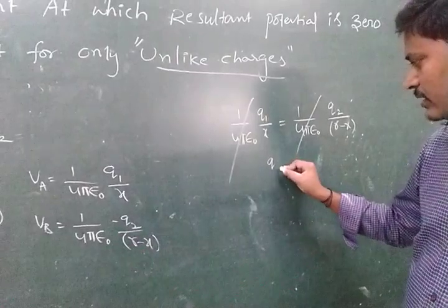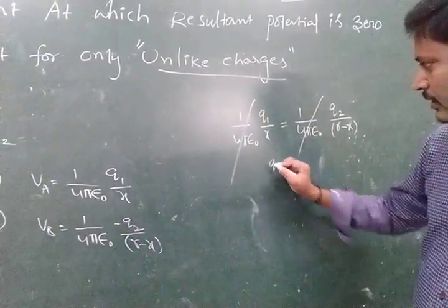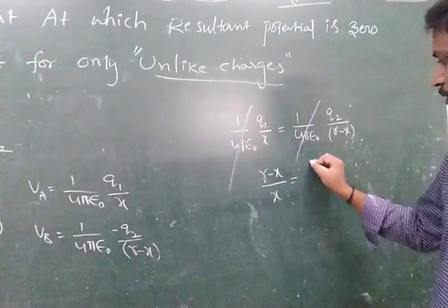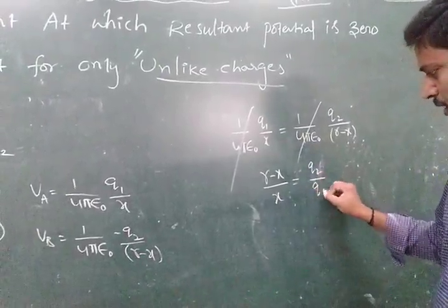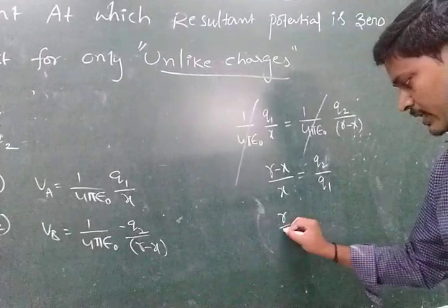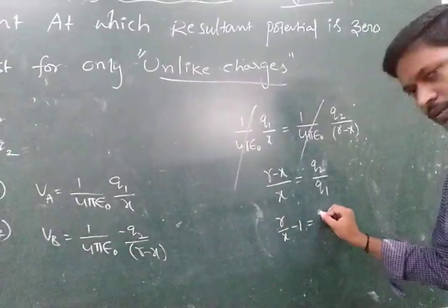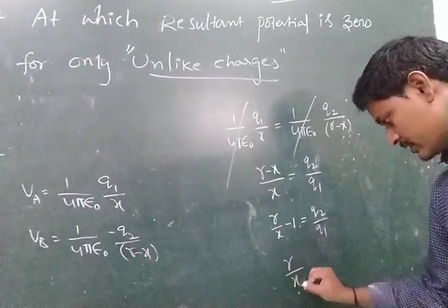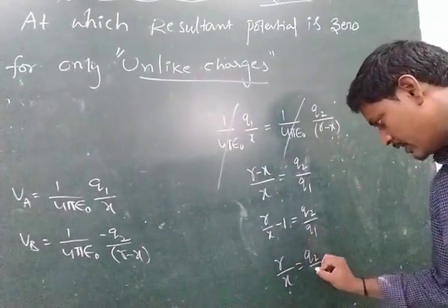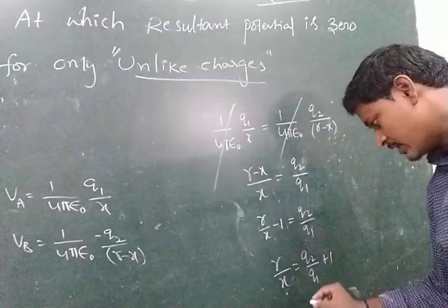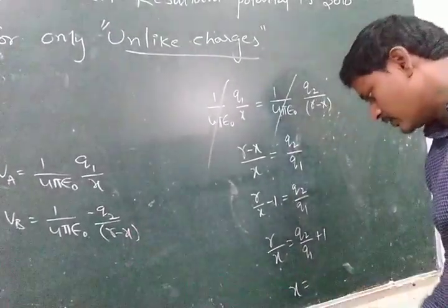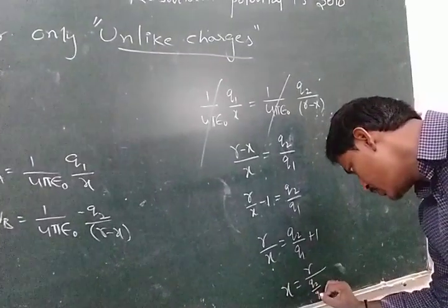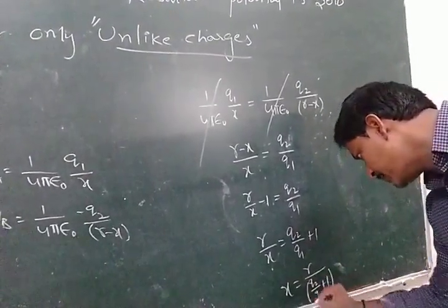Then Q1 divided by Q2 is equal to X divided by R minus X. Therefore, R by X minus 1 is equal to Q2 divided by Q1. R by X is equal to Q2 divided by Q1 plus 1, so X is equal to R divided by Q2 divided by Q1 plus 1.